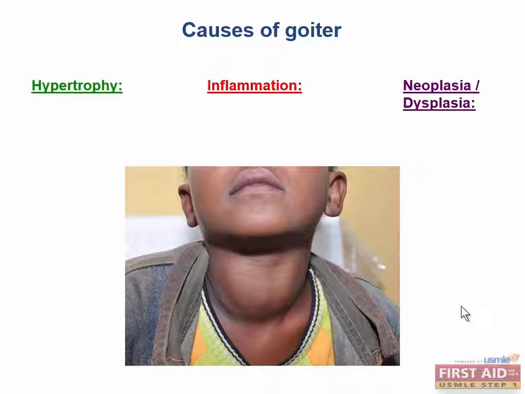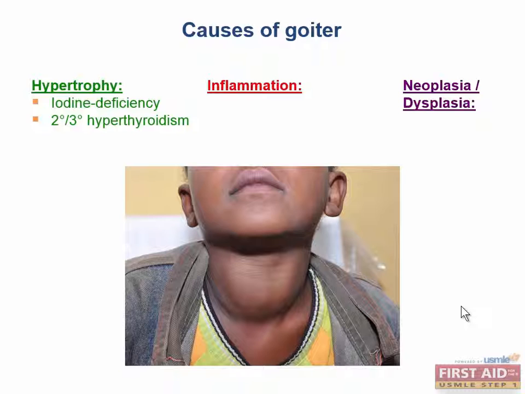Hypertrophy can occur as a function of iodine deficiency, as we talked about, as well as any other cause of increased TSH, such as secondary or tertiary hyperthyroidism. Remind me what those are again? So both of these are really rare. Secondary hyperthyroidism is caused by the pituitary hypersecreting TSH, and tertiary hyperthyroidism, which is super, super rare, is caused by the hypothalamus secreting increased TRH.